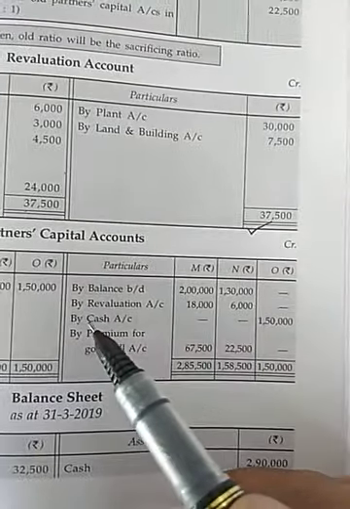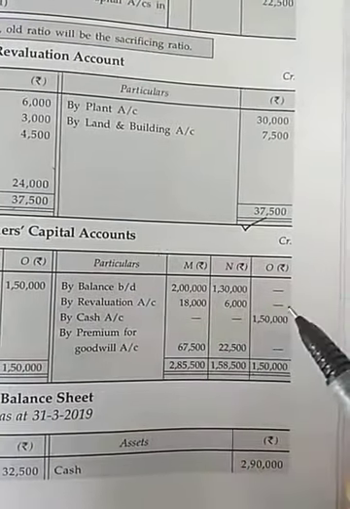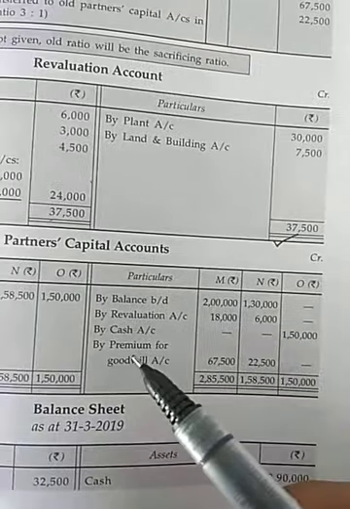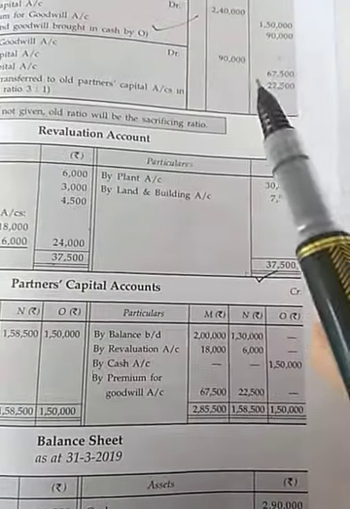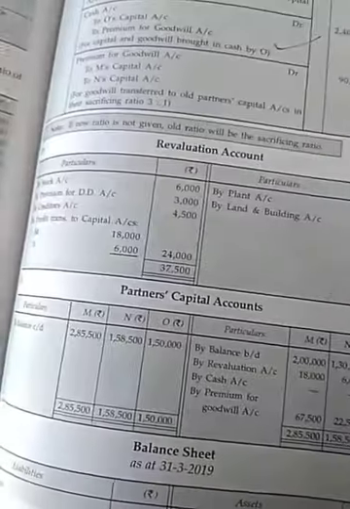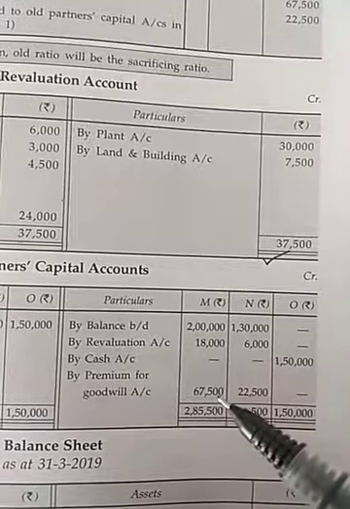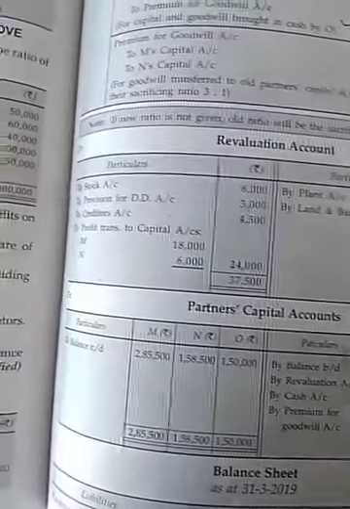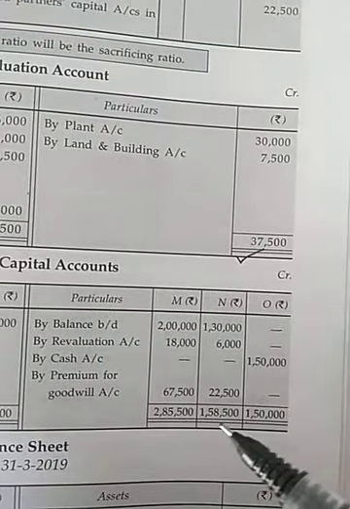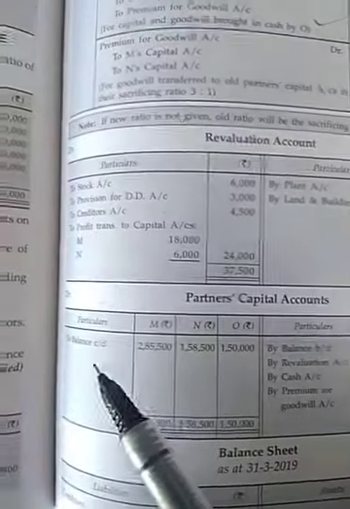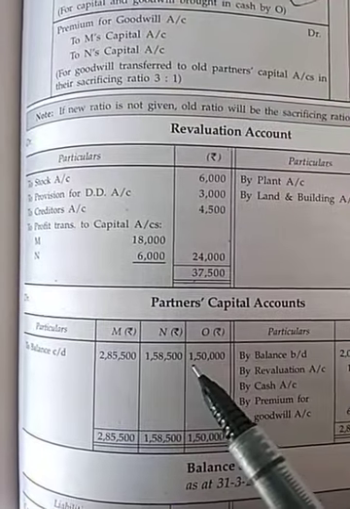Now O's capital account 1,50,000 for capital and premium for goodwill distributed among partners, so it will also transfer in credit side of M and N. And now we balance all the partners' accounts. Balance c/d will be this amount.